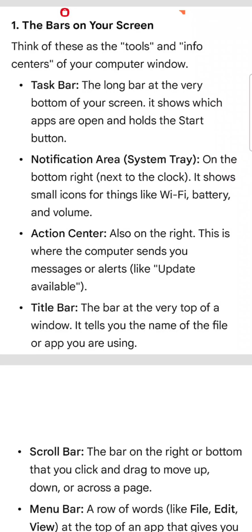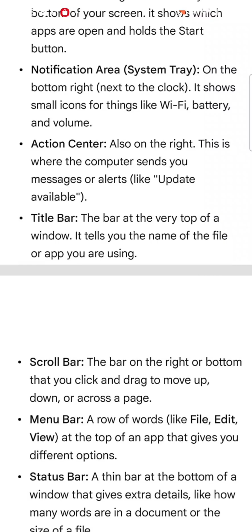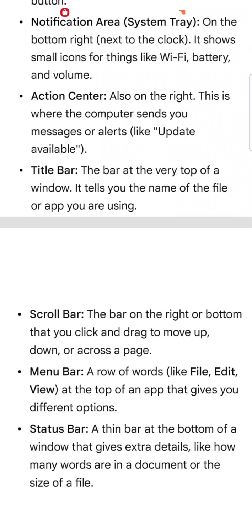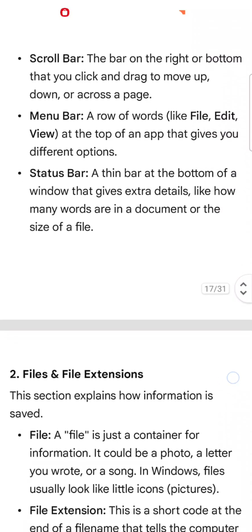Title bar, the bar at the very top of windows. It tells you the name of the file or app you are using. Scroll bar, the bar on the right or bottom that you click and drag to move up, down or across the space. Menu bar, a row at the top that gives you different options. Status bar, a thin bar at the bottom of a window that gives extra detail like how many words are in the document or its size.